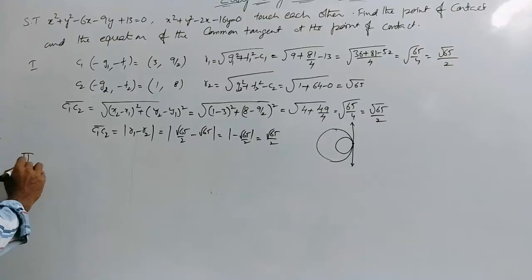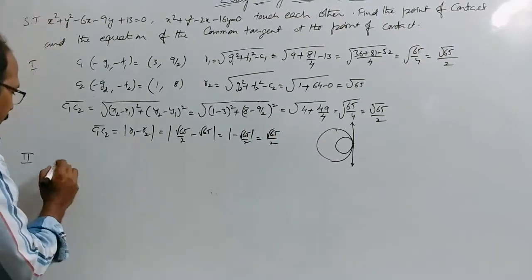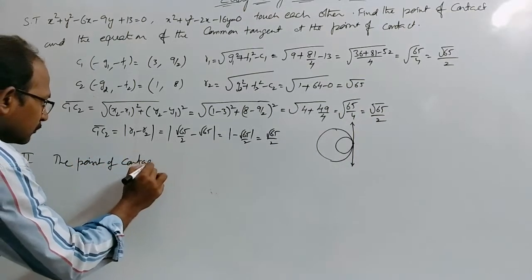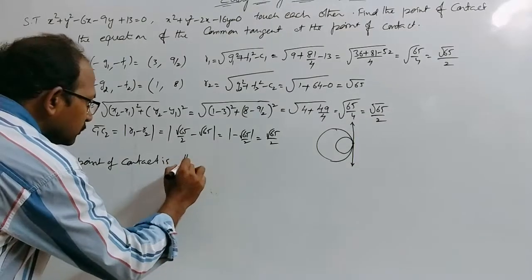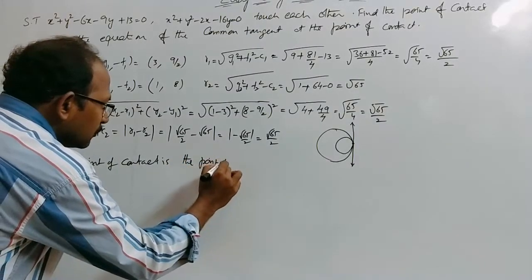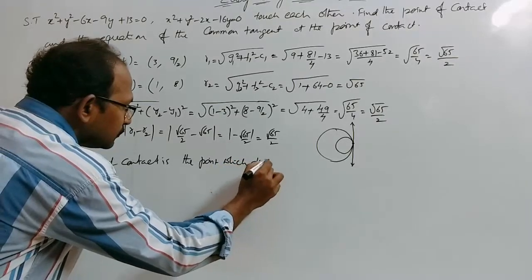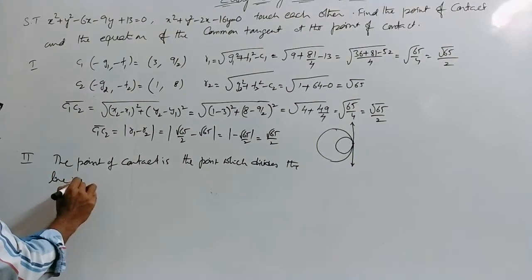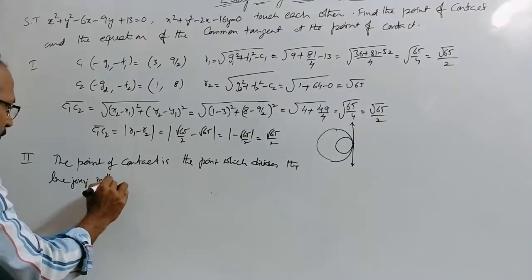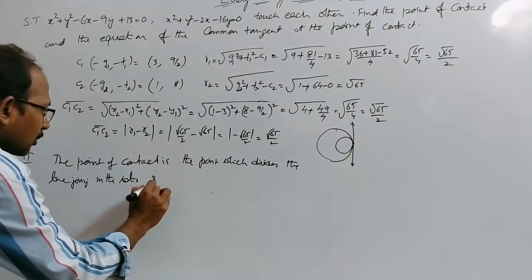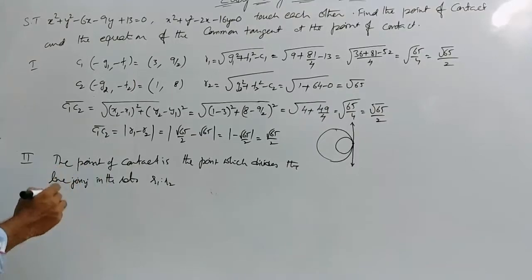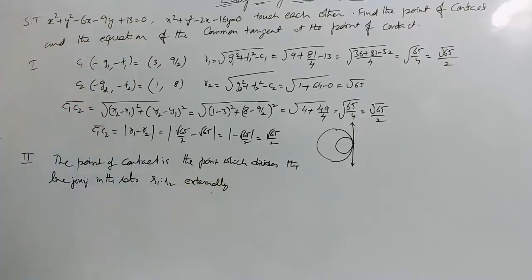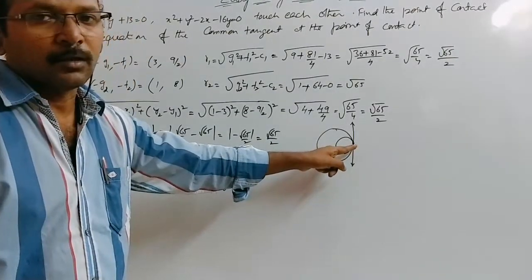The point of contact is the point which divides the line joining the centers in the ratio R1 is to R2, radii, externally, because the point is an external point, the common point or point of contact.